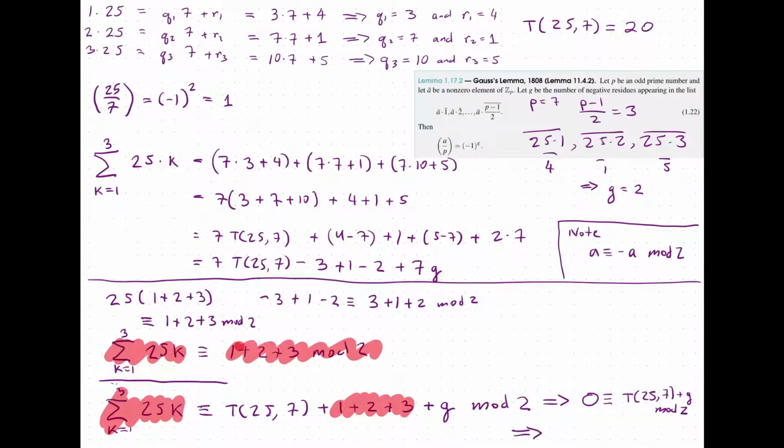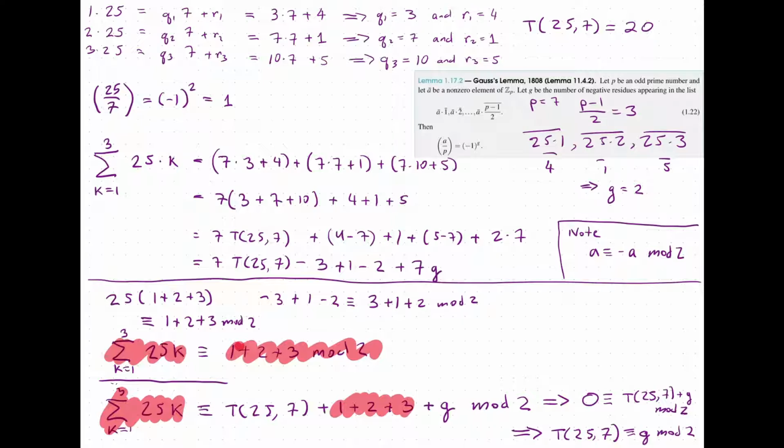And consequently, if we bring the g over to the other side, negative g is still congruent to g mod 2. So we have that this is going to be congruent to g mod 2. So that means that the parity of g is the same as the parity of t of 25, 7.